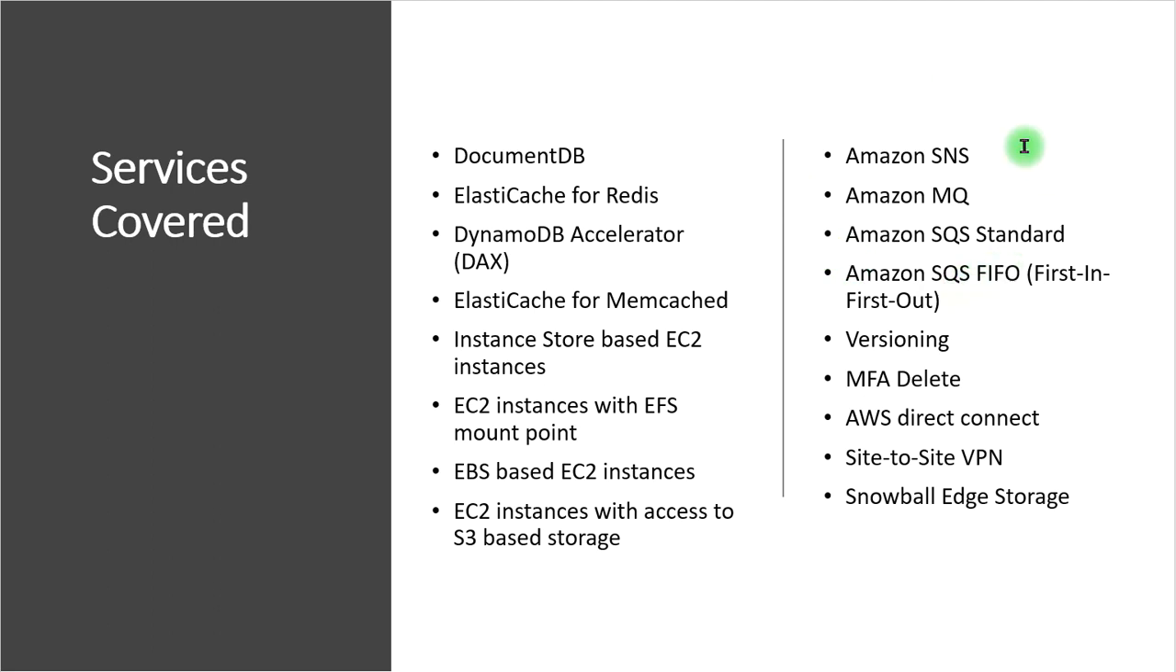If we talk about the other services, we will cover Amazon SNS, Amazon MQ, Amazon SQS standard and FIFO both, and we will talk about versioning and MFA delete that we have in AWS. Then we will talk about some networking services to migrate the infrastructure from on-premises to the AWS cloud, that is AWS Direct Connect. We will talk about site-to-site VPN. We will talk about Snowball as storage.